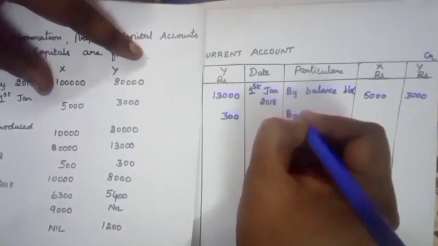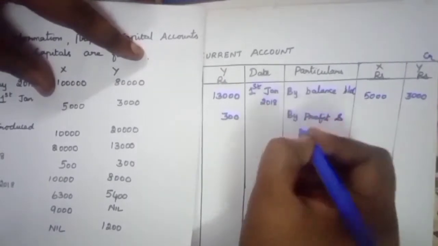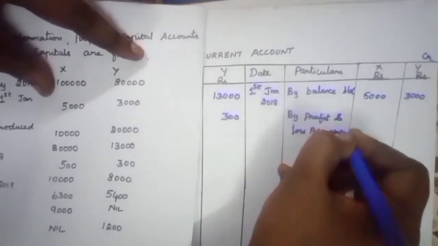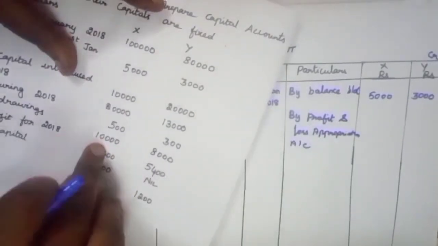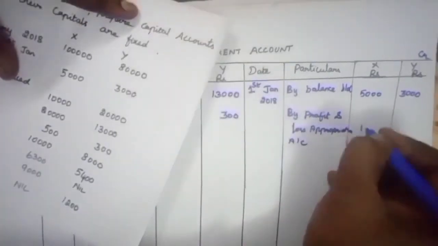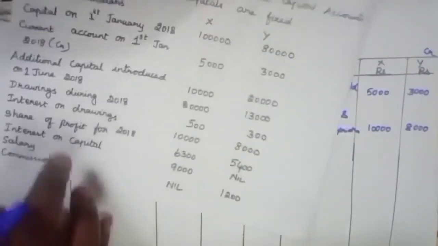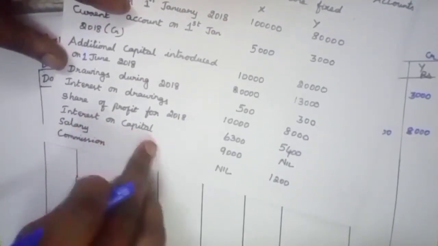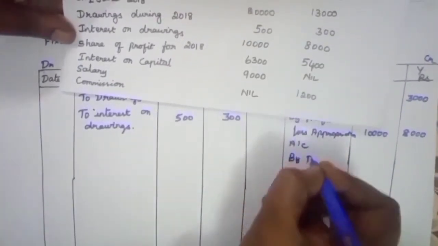Share of profit from profit and loss appropriation account, so write by profit and loss appropriation account, 10,000 for X and 8,000 for Y. Next one, interest on capital. Interest on capital will appear on the credit side of the partner's current account, by interest on capital.